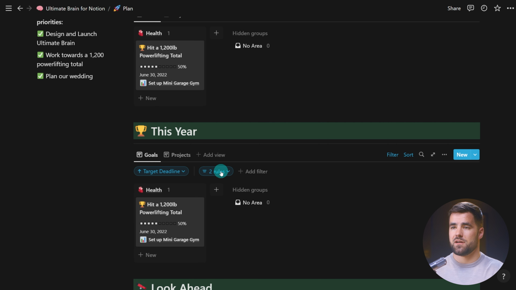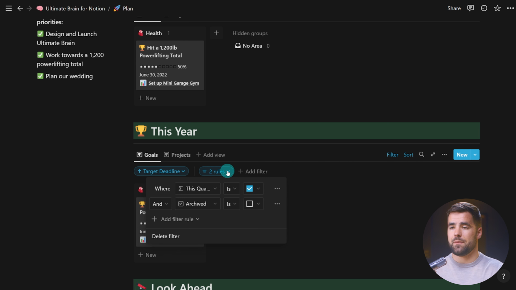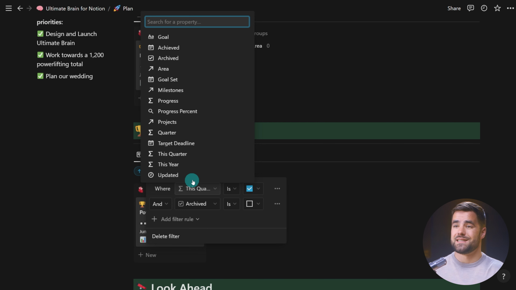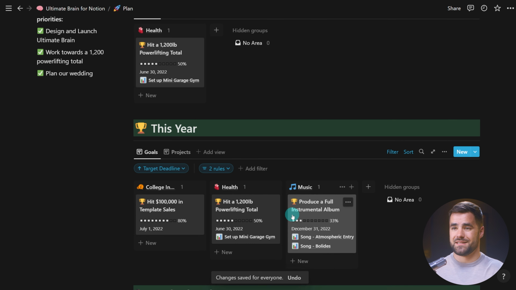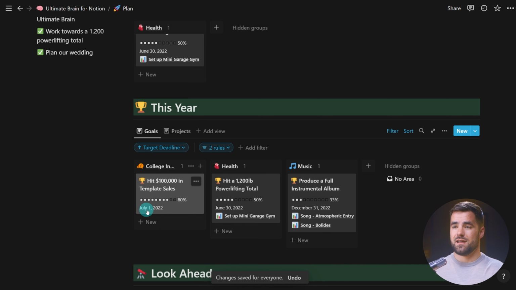If I come to the filters here and I look at the two rules I have set up, I have archived is unchecked, which I want. I don't want anything in the archive to show up basically anywhere else in my system. And I also have where this quarter is checked. This quarter is a formula inside of Ultimate Brain that essentially checks that the goal or the project is indeed within the current quarter. I could simply change this quarter to this year, and I would get an entire year view instead. So now everything inside of 2022 is showing up in my goals area.